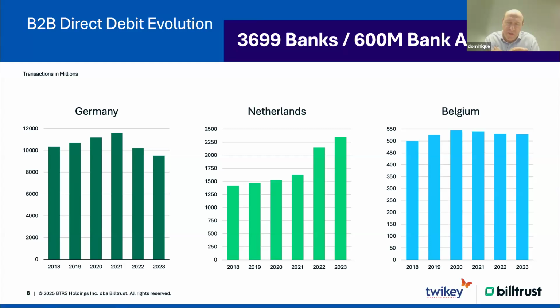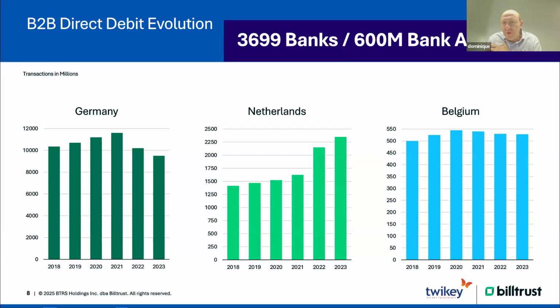If your customer has a bank account with one of those 3,699 banks all over Europe, you can reach them for doing an automated direct debit transaction. So it means if your customer is a shop somewhere, or a hotel, or you are invoicing money from them, well, if they have a bank account with one of those banks, you can definitely collect money on their accounts.